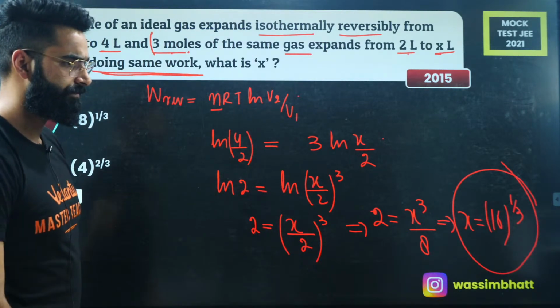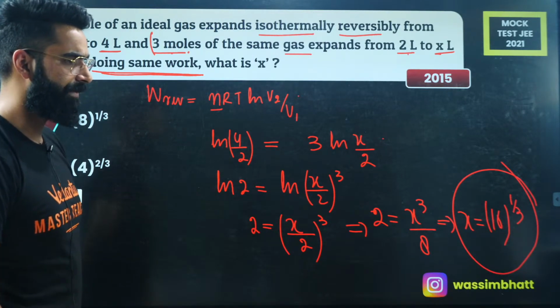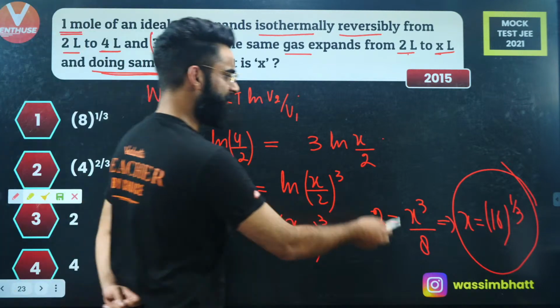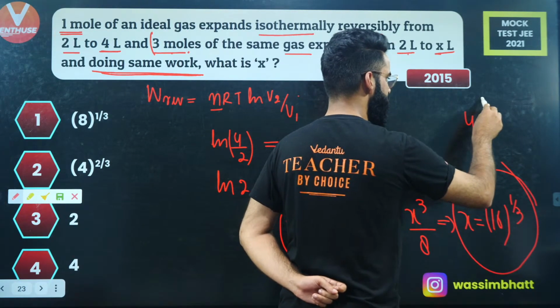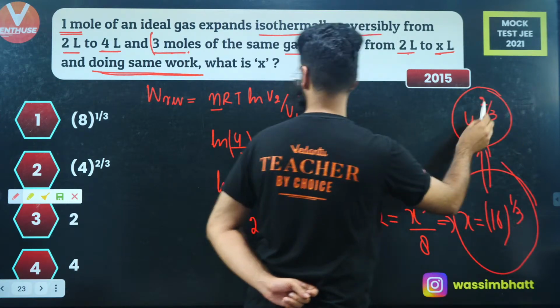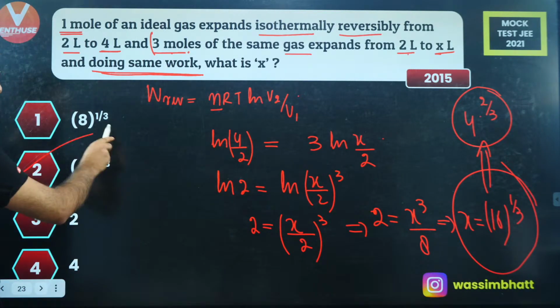Clear to everyone? 16 raised to the power 1 by 3. You can write it like this as well: 16 you can write as 4 squared. That means it's going to be 4 raised to the power 2 by 3. 4 raised to the power 2 by 3 means option B.